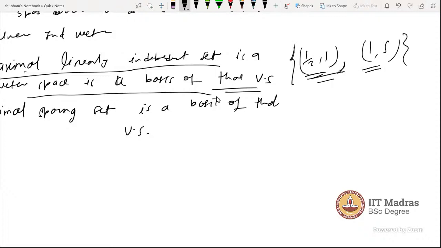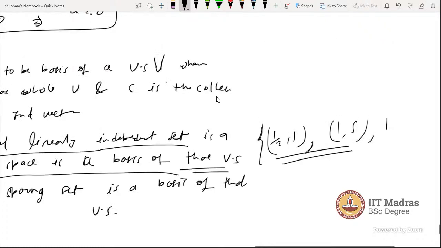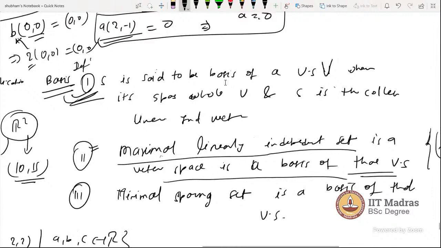But if you take a random vector and check whether it is linearly independent or not, if you see that these two vectors are linearly independent, now try to find the next one which is independent of these two vectors. Sir, then it is a kind of trial and error approach. That's why this method is the best: finding the span first is the best way to find the basis.